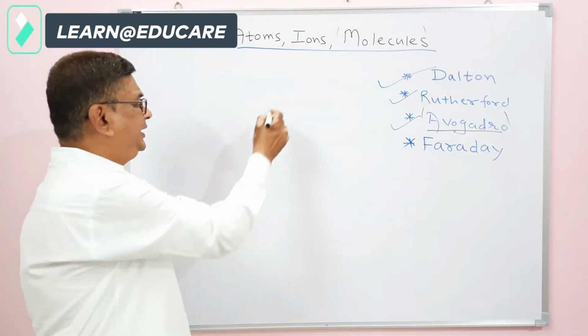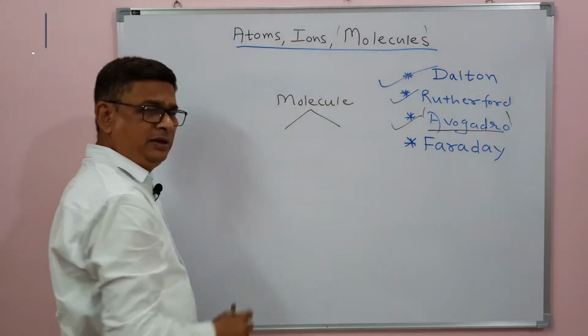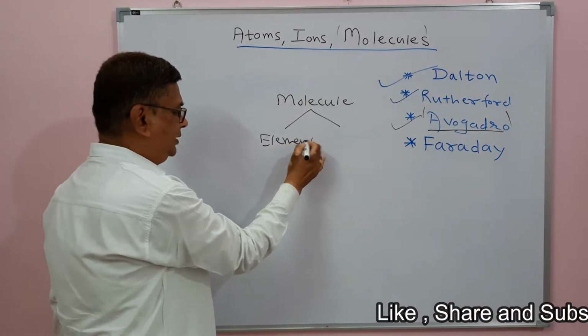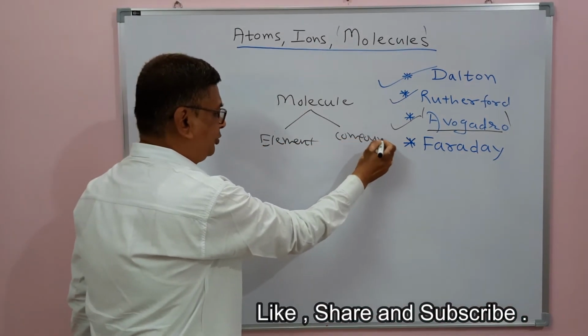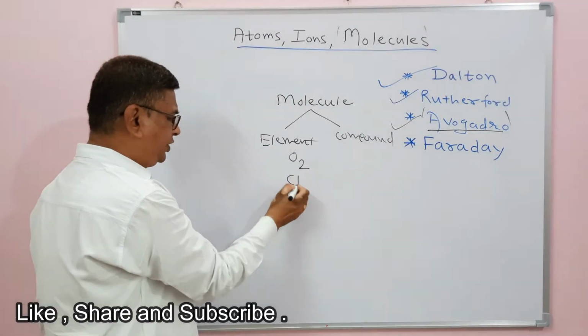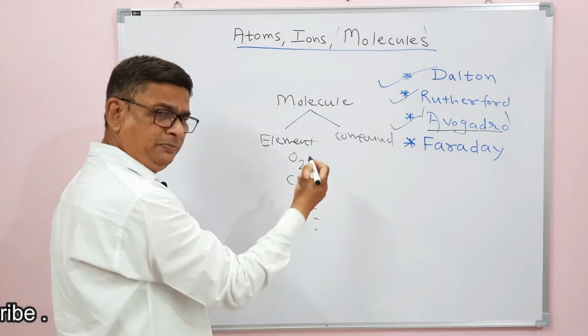A molecule is of two types. It is of an element, or it may be of a compound. Element or compound. For example, oxygen element O2, chlorine Cl2, and so on. And compounds, there are millions of compounds.